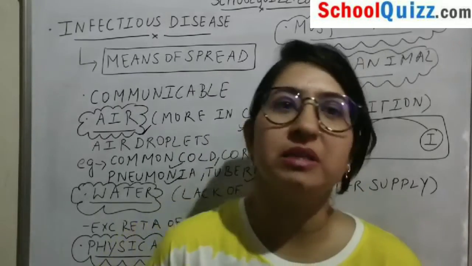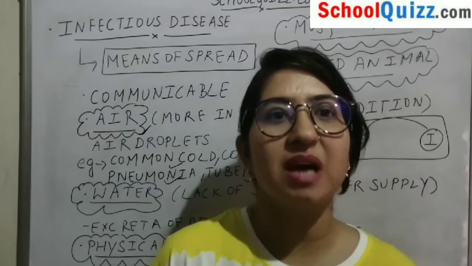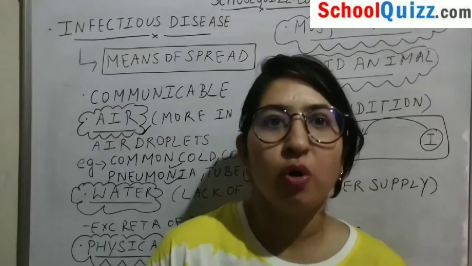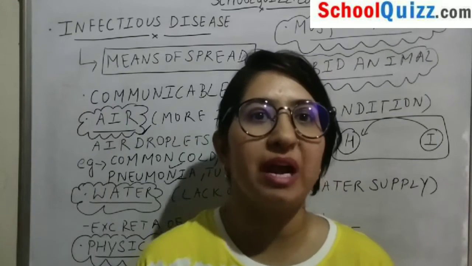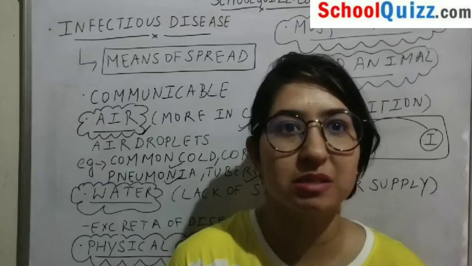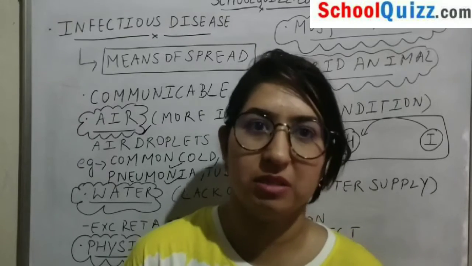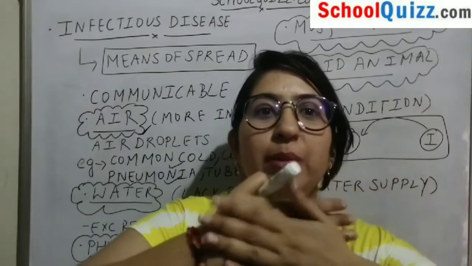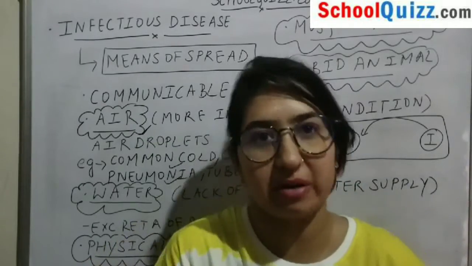One more thing, students: when diseases are transmitted from an infected person to a healthy person, or someone comes in contact with the infected person, these diseases are known as communicable diseases, because they spread when a person comes in contact with another infected person.